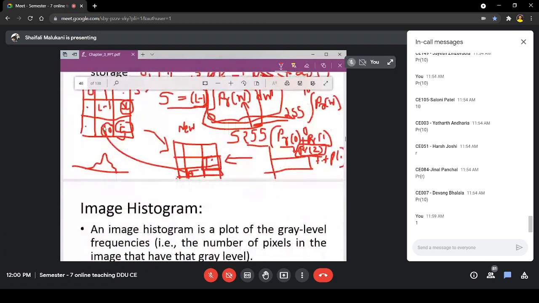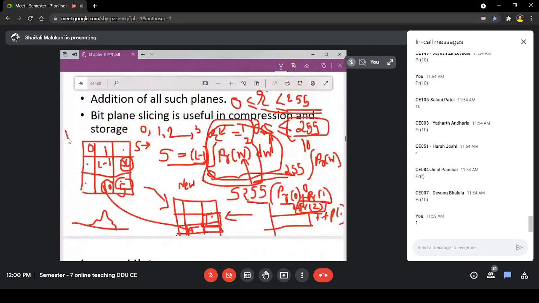If I have an input image, I will have its histogram, and hence I will have its PR of R, or PR of W, or PR of X, whatever you want to call. If you are confused, you can write any variable name here, right? And I am processing it using this equation. I will get different values here, and in that way I will obtain value S, and it will also have a histogram, and hence it will have its probability of occurrence of intensity in S. And you can write it like the probability of S of S. S is a variable here, but if you are confused, you can write Y, Z, any other variable, W, X, Y, Z, whatever you want to write. This is just a dummy variable.